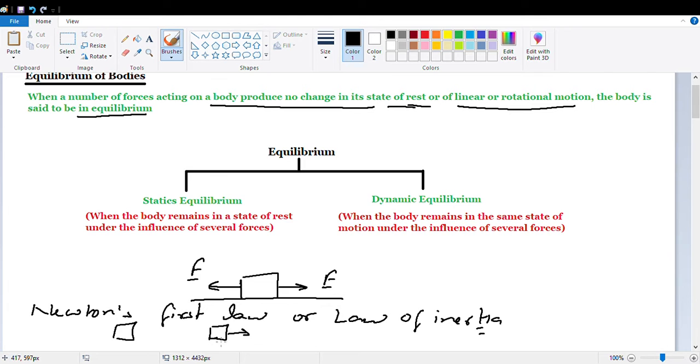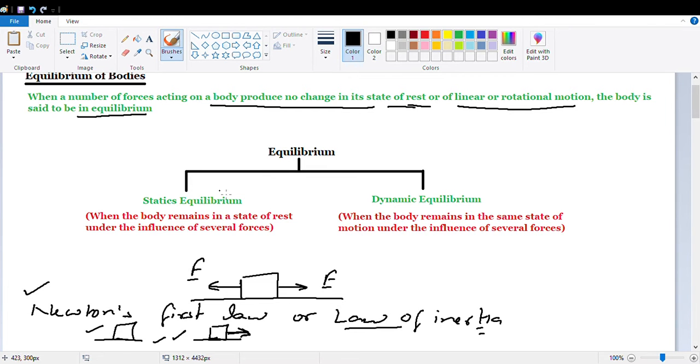The condition was that if the body is in a state of rest, it will remain in a state of rest until or unless any external force is applied over it. Or if the body is in motion, suppose this body is moving, then it will continue to be in motion until or unless any external force is stopping it. So here the body was free from the forces. In Newton's first law or law of inertia, the bodies were free from the forces.